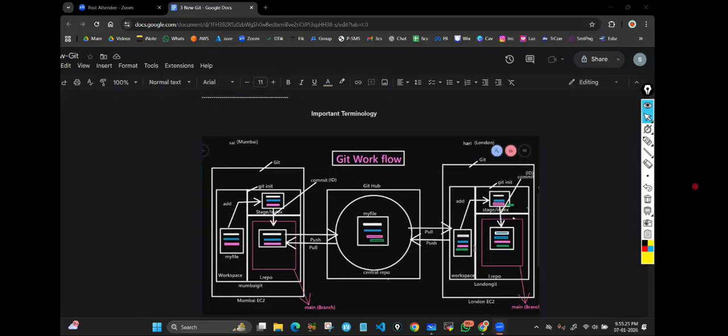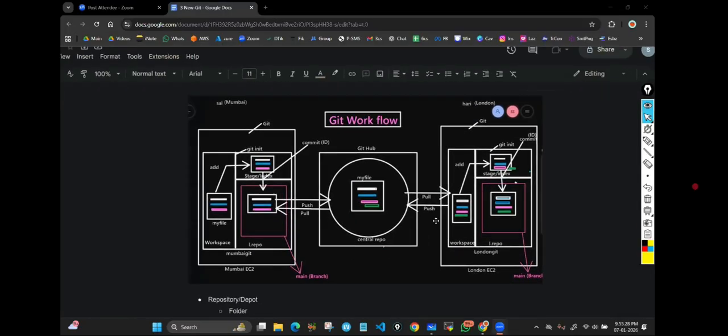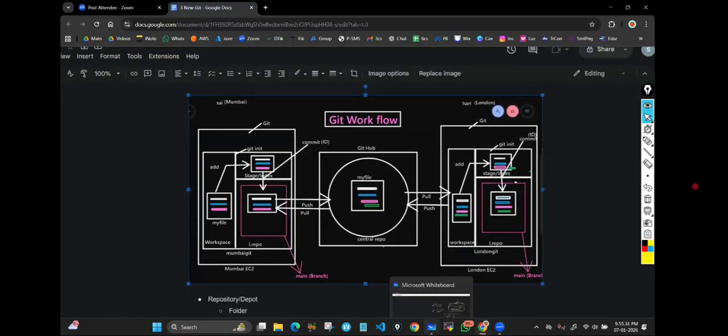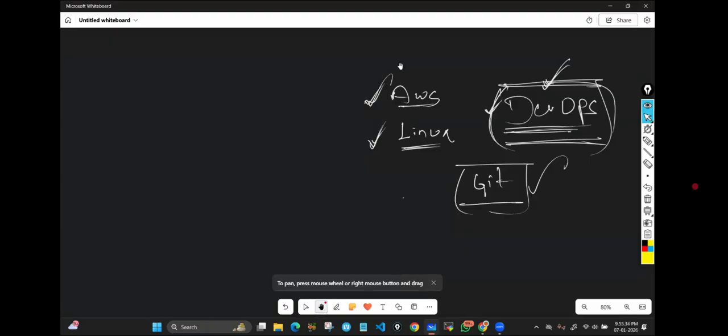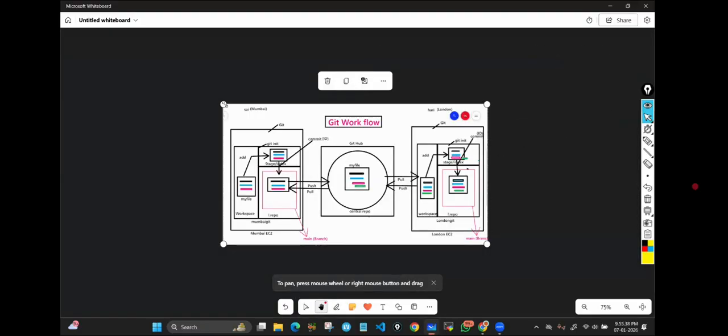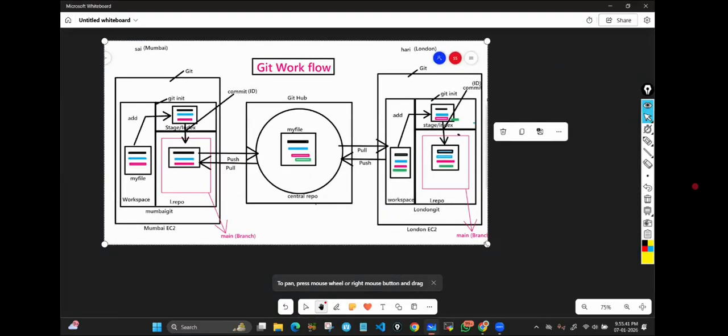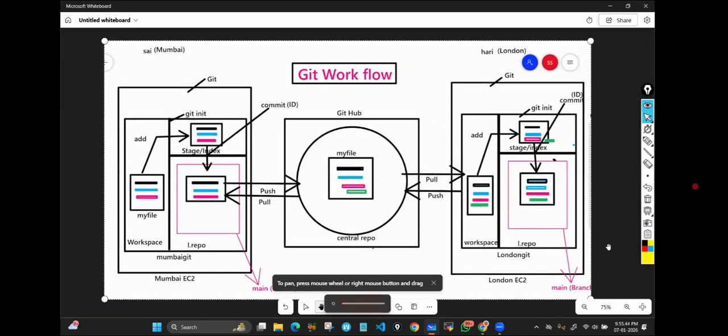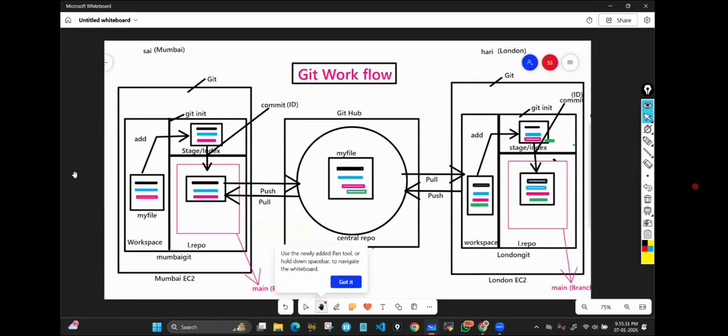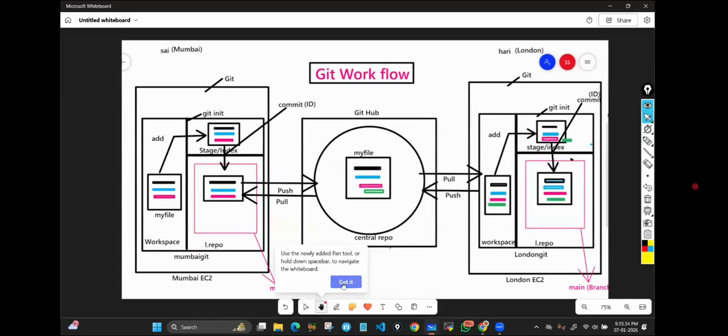Now we need to understand important terminology. You should understand a few things. You can see my screen, right? Everyone? Fine.